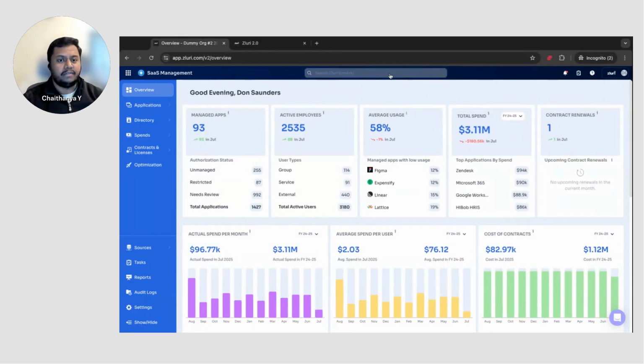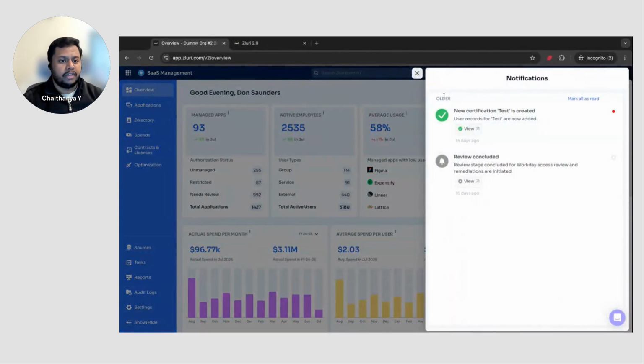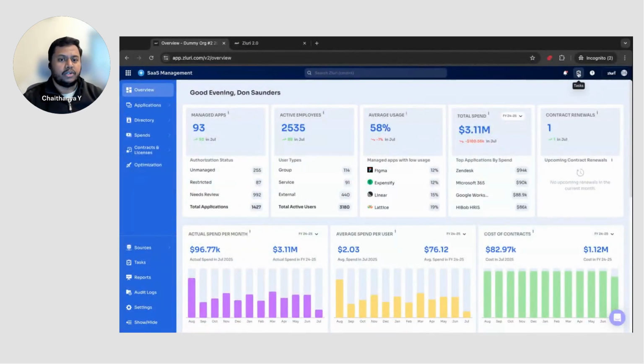But even today, you can use the search bar to search for any entity on the platform directly. You have your immediate notifications, whatever you're looking for. You will have any of the important tasks that are set out for you as well. And along with that, at any time, you can access your self center, you can have your support, and you can at any time submit feedback so that you can give that information about Zluri V2 right over here. I'll come into that at that point in time. But for now, my entity is Zluri, and this is my account. I can jump to version 1 at any time of my choosing.